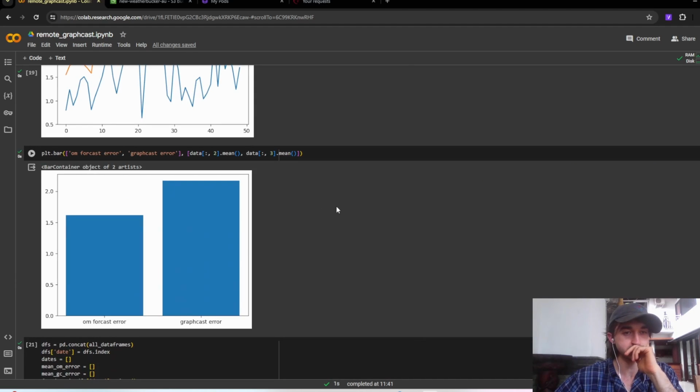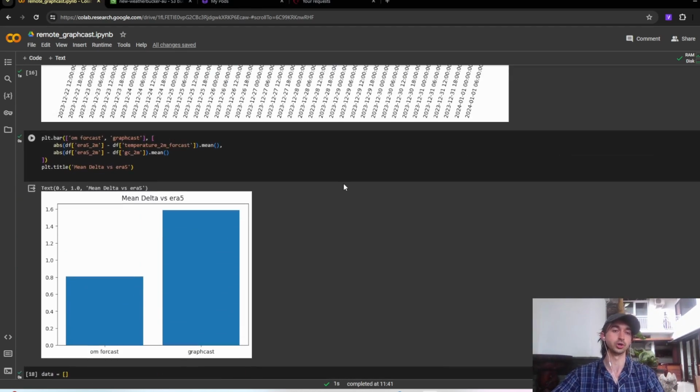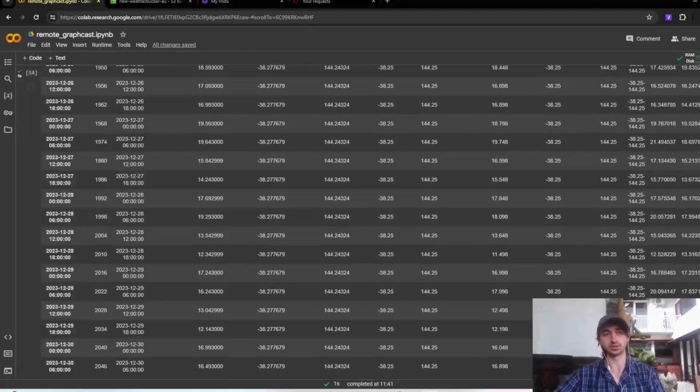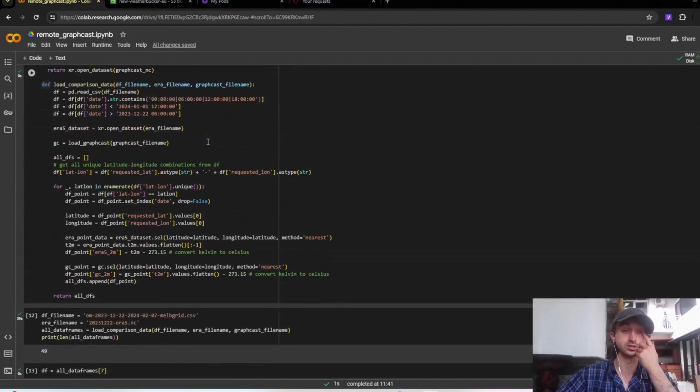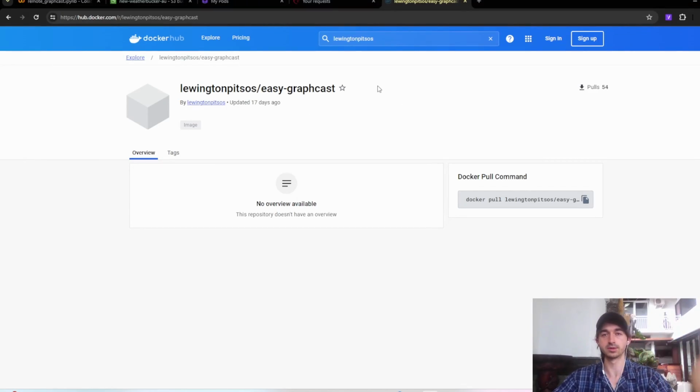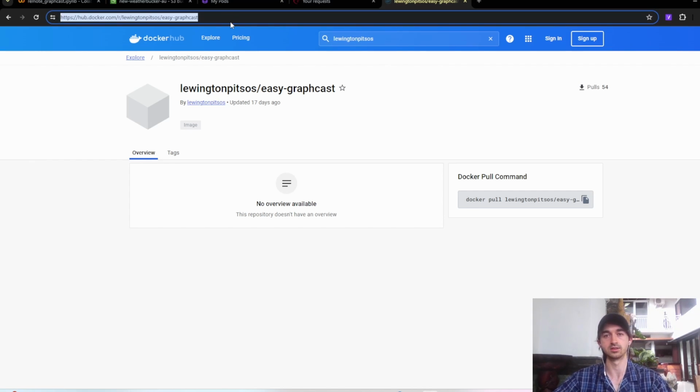Some other resources: obviously you can just use the PyPI package yourself. You can go and download it and use it in your own code. There's also a Docker image associated with this code. Here it is, and this is probably the most useful artifact for you here. I'll link this in the description. You can just pull this down and run it locally, or you can start up another server and pull it and use this to actually run GraphCast and pass in different variables and so on and so forth.